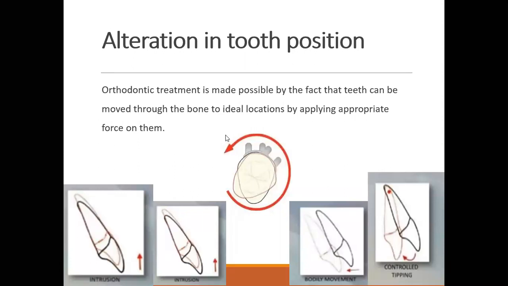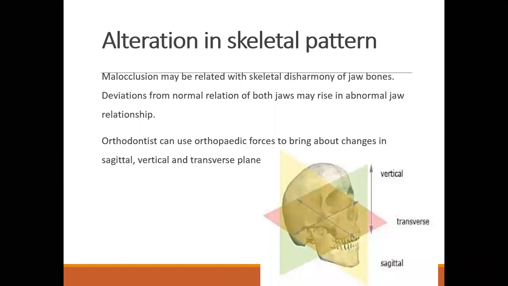They are done when they are required. We can put the tooth back into the socket. We can take the tooth out of the socket. We can do bodily movement. We can do controlled tipping, or we can get rotation with orthodontic treatment. Also, we can alter the skeletal pattern. I can bring the maxilla forward. I can bring the mandible forward. I can get the maxilla backward. I can get the mandible backward. So this way I can change the skeletal pattern of the patient.